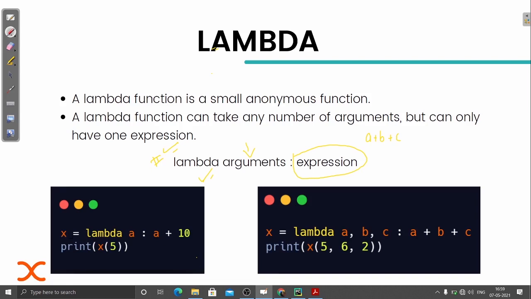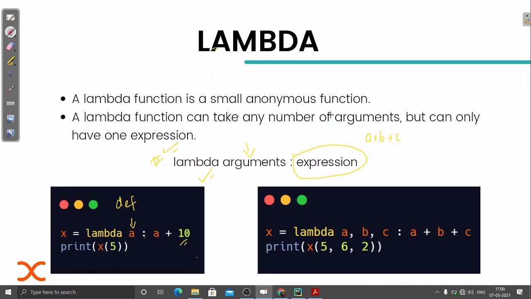You can see x is equal to lambda, then the argument that is going to be passed whenever this function is called. Then there is a colon, which defines the indentation, and basically the scope starts. It's the same way the function was defined: in place of def we have lambda, and we don't have any function name here, we directly have the argument name, then the scope, and then the expression, that is a plus 10.